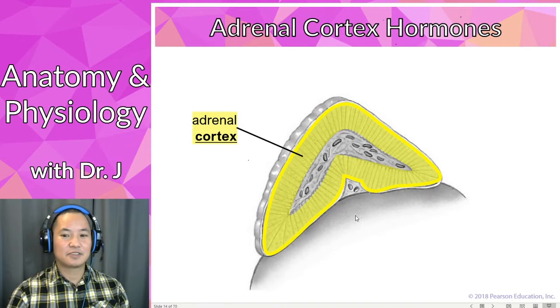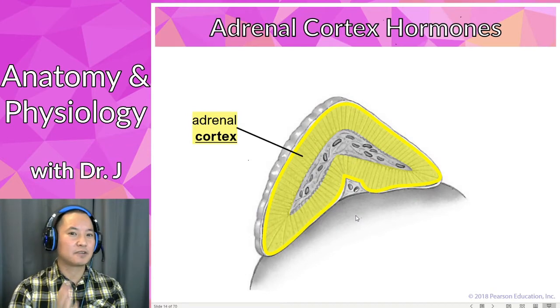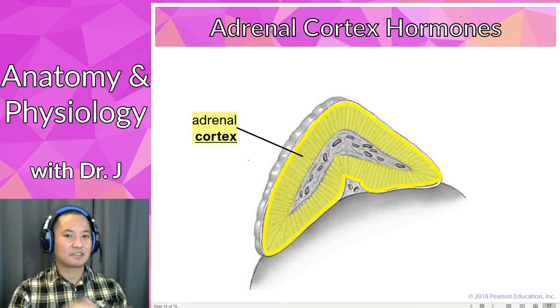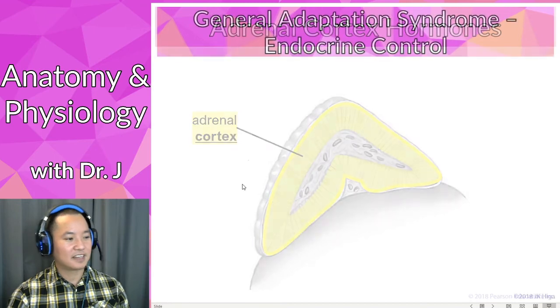Okay, so then the adrenal cortex. So again, remember, if you have a cortex and a medulla in an organ, the cortex is the outer of the two. The cortex is the more outer region. The medulla is the more inner region. So now we're looking a little more superficial and outer.